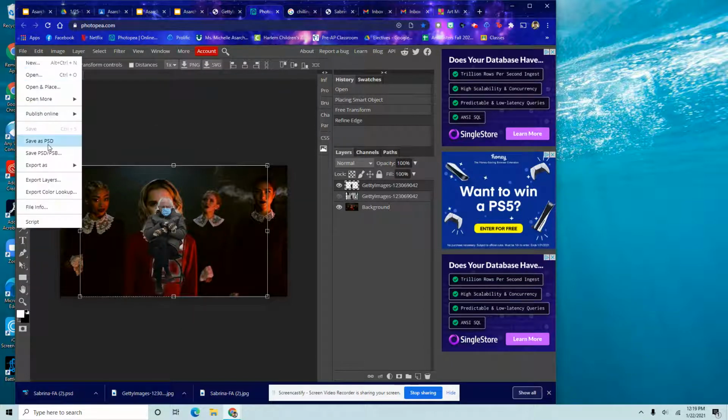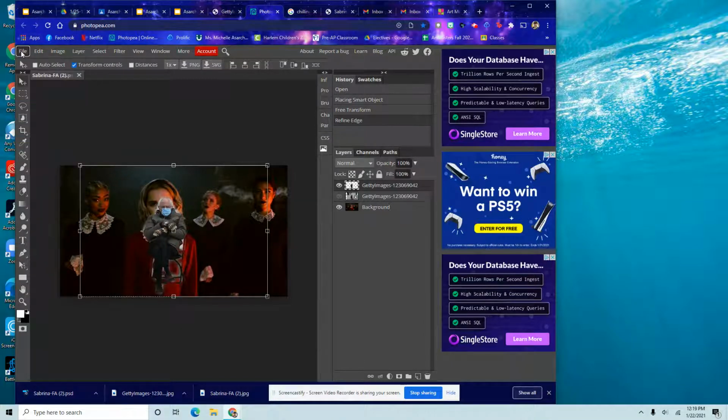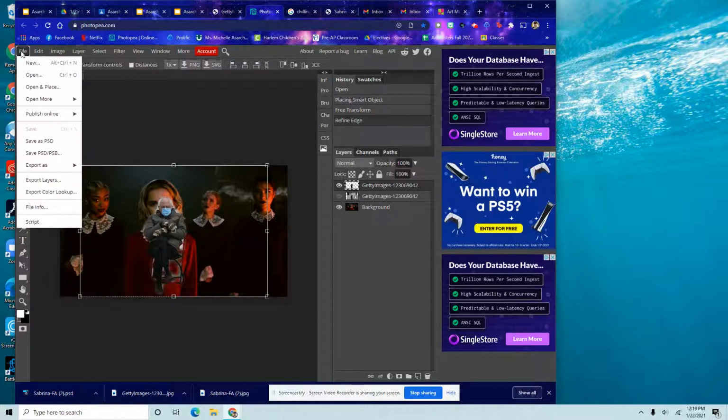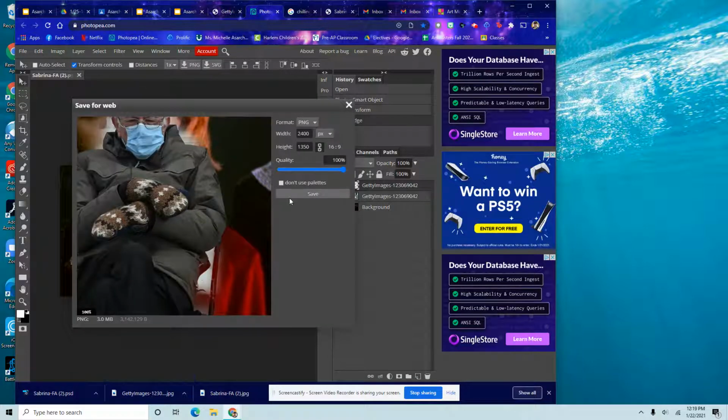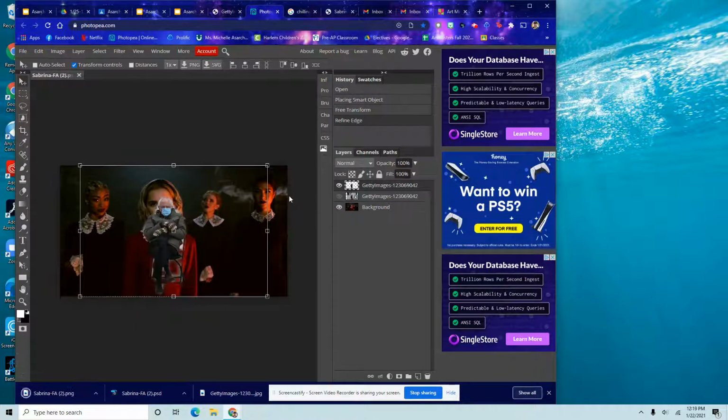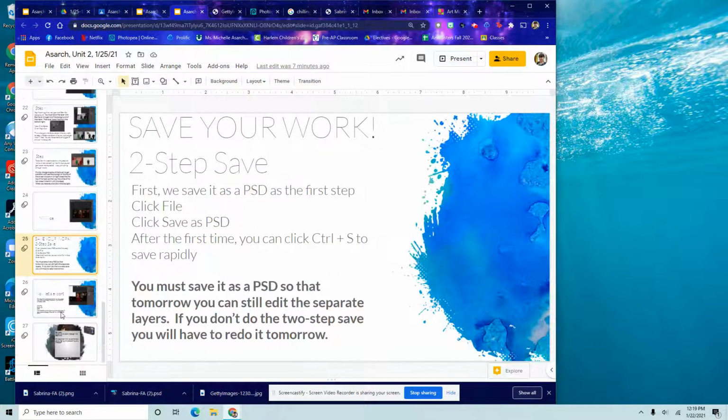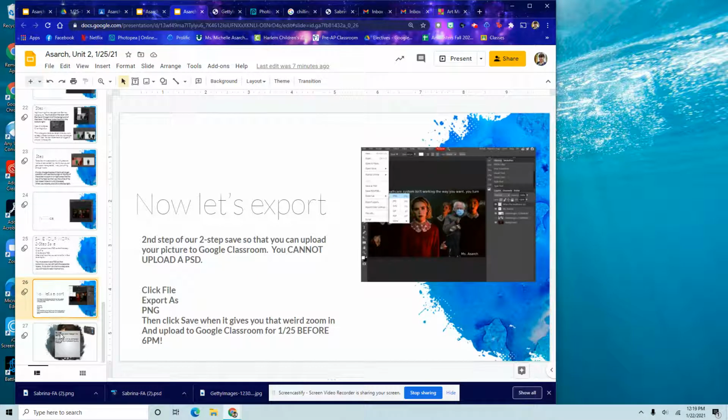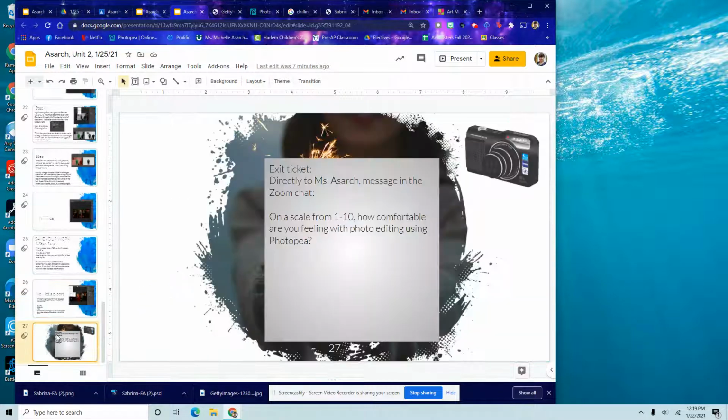So I did File, Save as PSD as the first step for my two-step save. Next, I'm going to click File, Export As, and I'm going to click PNG. I get that weird up close and personal zoom in. I'm going to click Save. So what I can do now is go on to Google Classroom for 125 and upload this in that spot. And I'm going to then fill out the exit ticket so that I can upload or comment that on the space on Google Classroom.